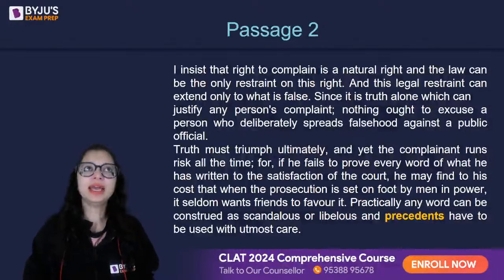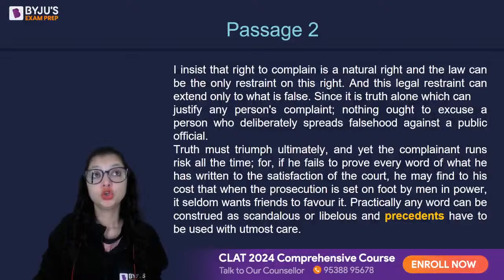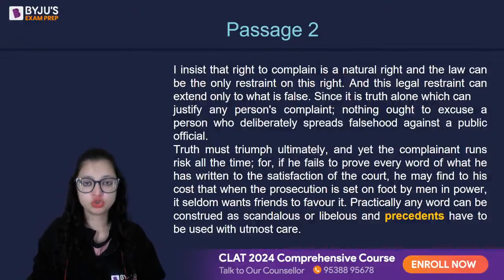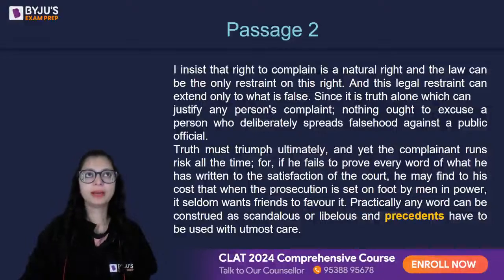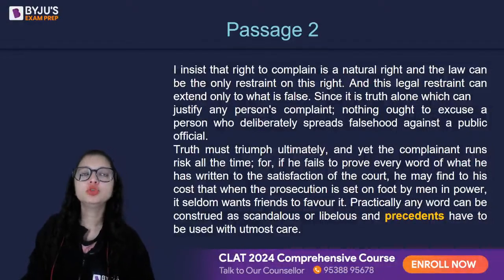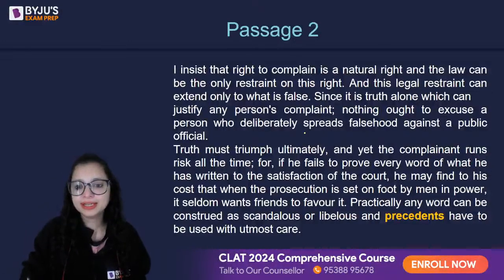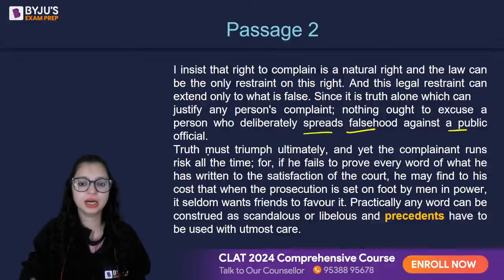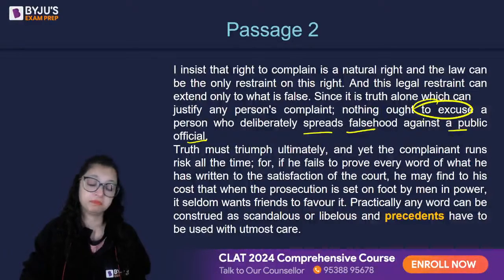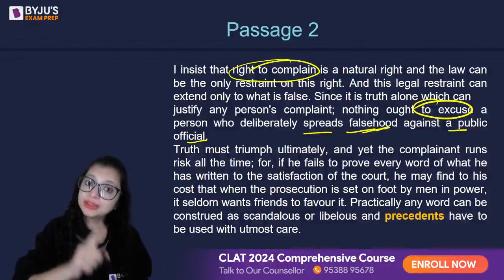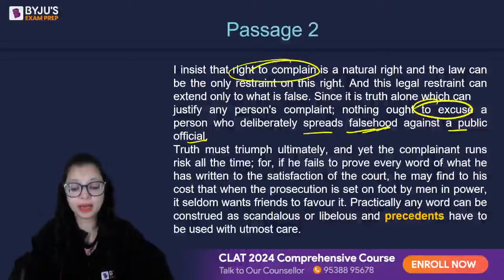This paragraph explains that everyone who complains should be truthful in their complaint. So if I complain against religion, if I complain against authority, I need to be very truthful in my complaint, because if I deliberately spread falsehood against a public official, then nothing will be able to excuse me. I am bound to get punishment for that. Falsehood is not acceptable. तो क्योंकि एक राइट है आपके पास कंप्लेन करने का, आपको वो राइट बहुत ध्यान से यूटिलाइज करना चाहिए. That's what the paragraph is about.